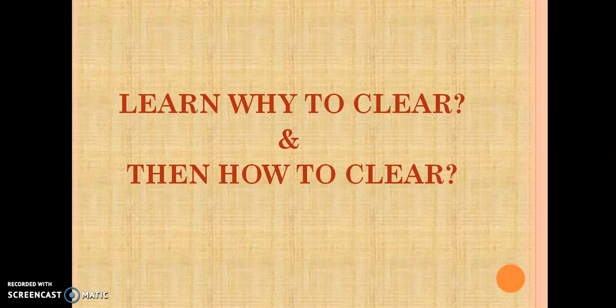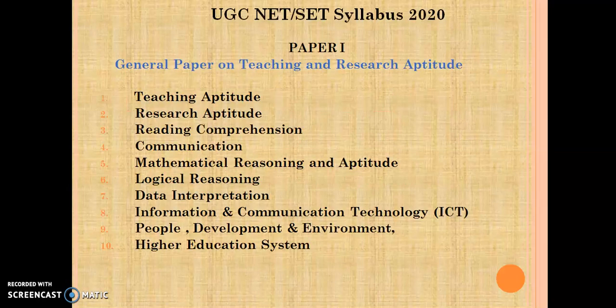So what is this paper 1? This paper 1 is a general paper on teaching and research aptitude. The main objective of having this paper is to assess the teaching and research capabilities of the candidates. It aims at assessing the teaching and research aptitude as well.